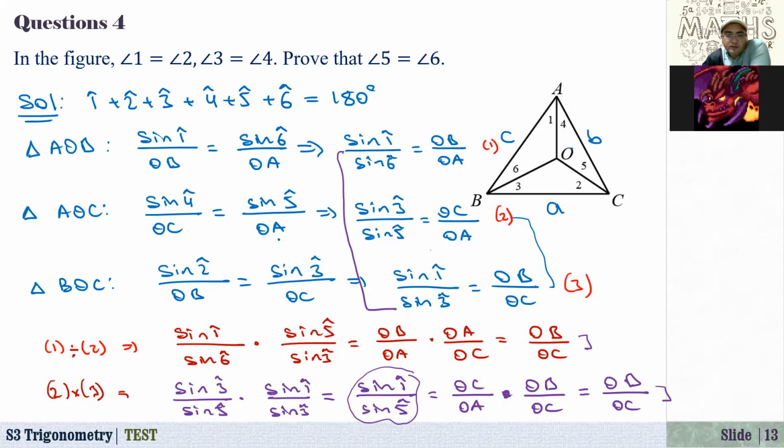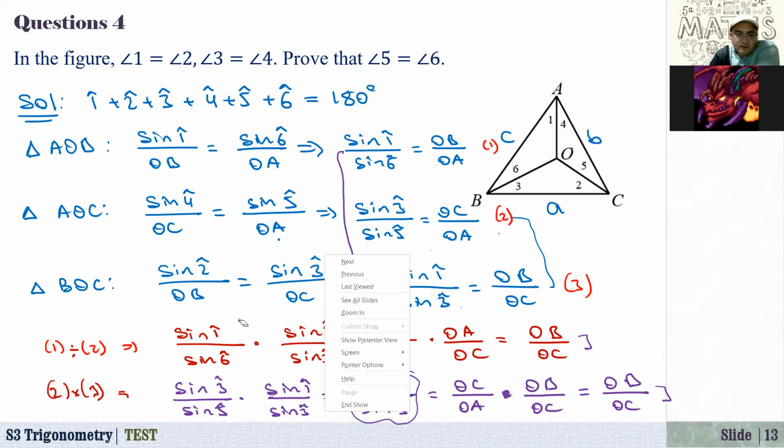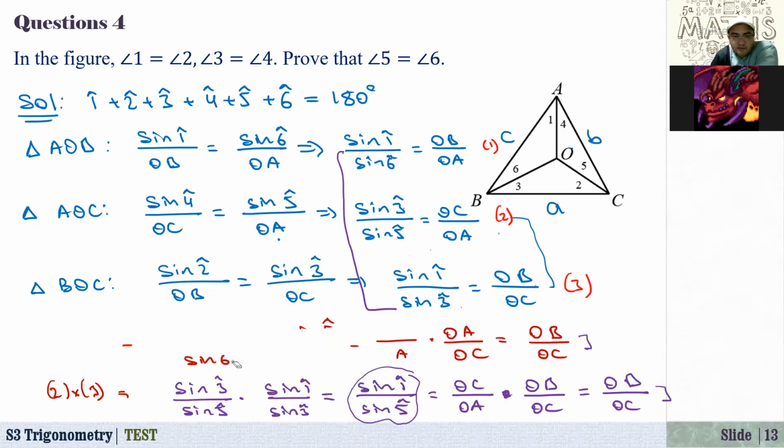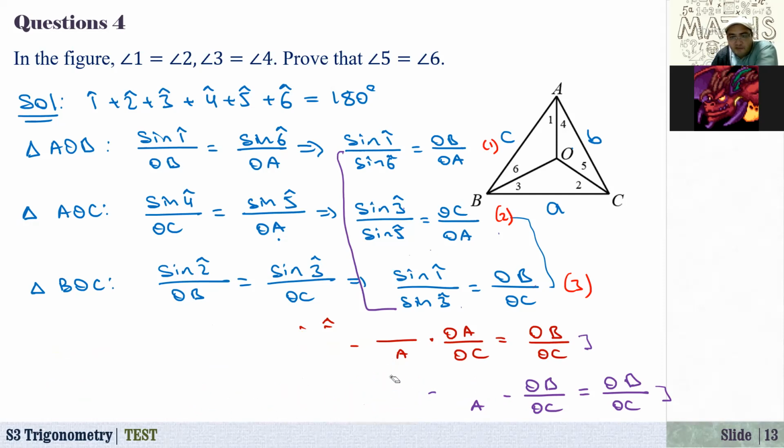And now we have the second equation, and the result of this division, we have sine 3 and sine 5. Sine 6, sine 3, and sine 3, sine 5. If we just combine them, we will get, let me do this quickly. Let's finish this question and I will finish the class.